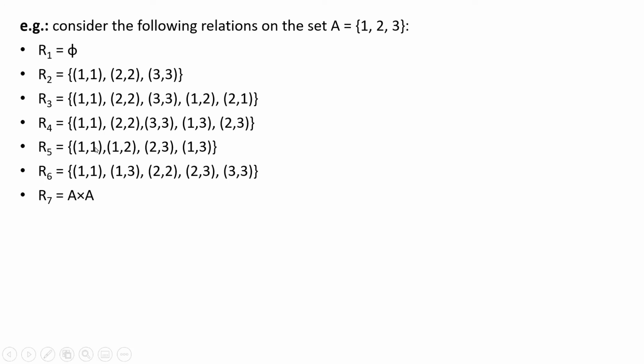R5 has (1,1) but doesn't have (2,2) and (3,3). So R5 is not reflexive, and that's why R5 is not a partial ordering relation.